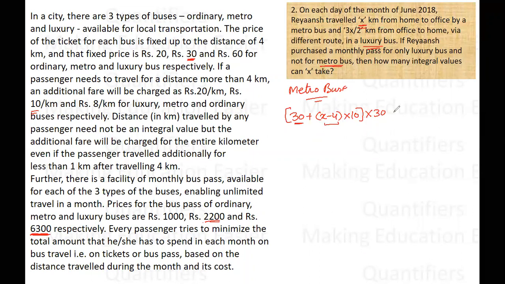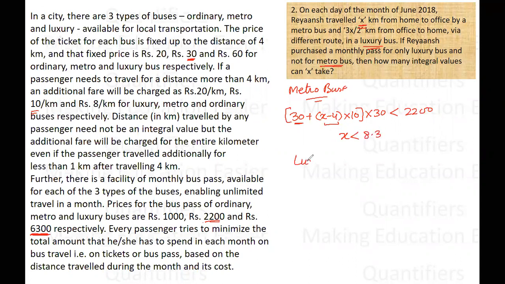Now this value should be less than the value for the pass, which is 2200, because he is not buying the pass. If I solve this inequality, I will get x to be less than 8.3.